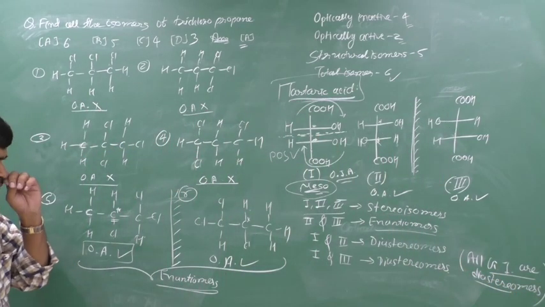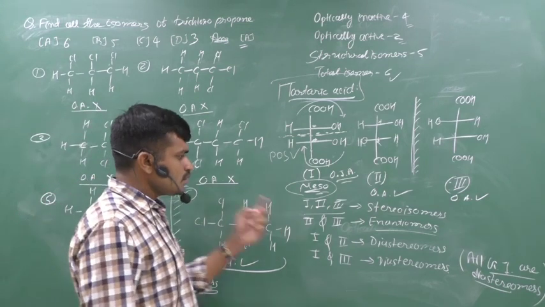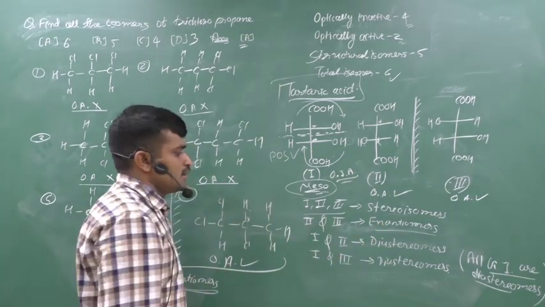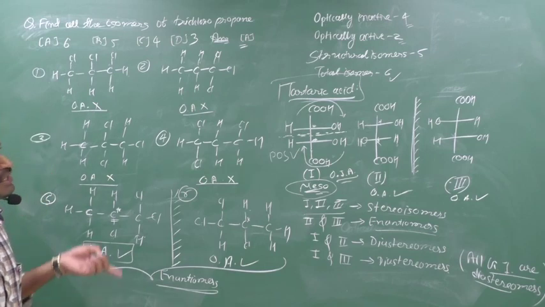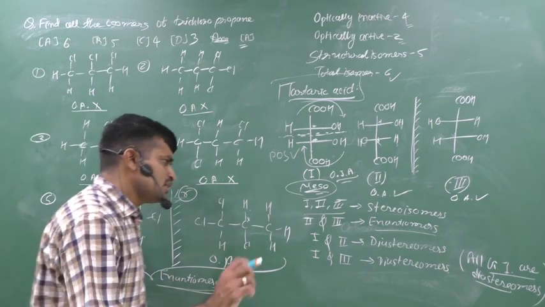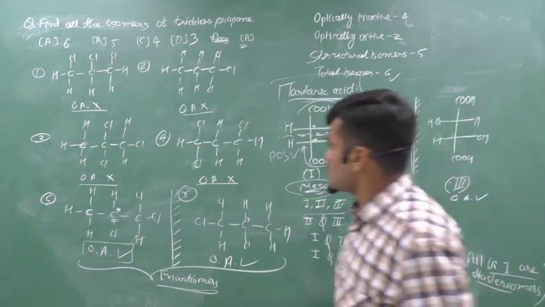Clear? Therefore we can say that from these three isomers we can have one enantiomeric pair and two diastereomeric pairs. 1 and 2 are diastereomers, 1 and 3 are diastereomers, 2 and 3 are enantiomers, and 1, 2 and 3 are all stereoisomers. Clear? Suppose you have a structure like that,